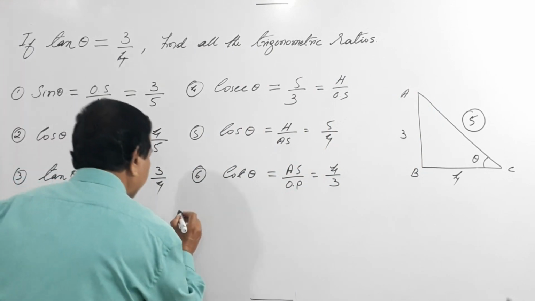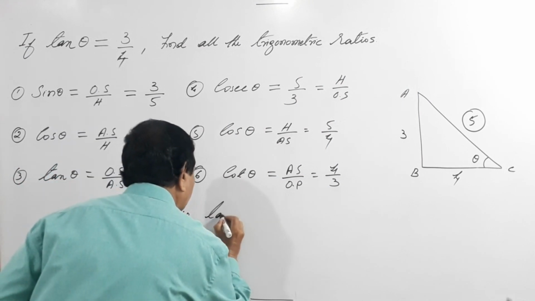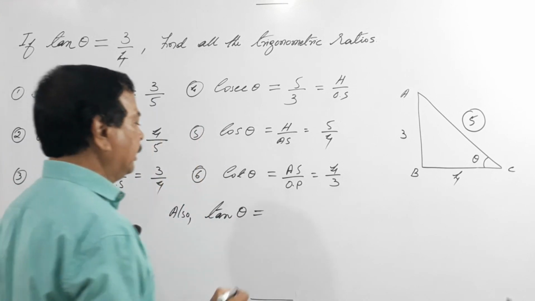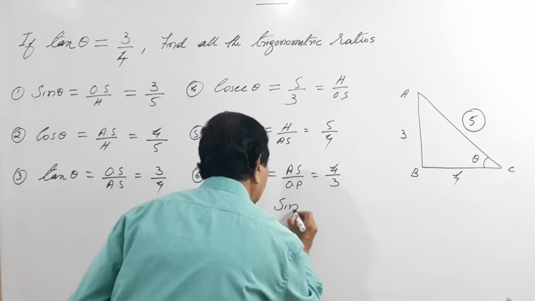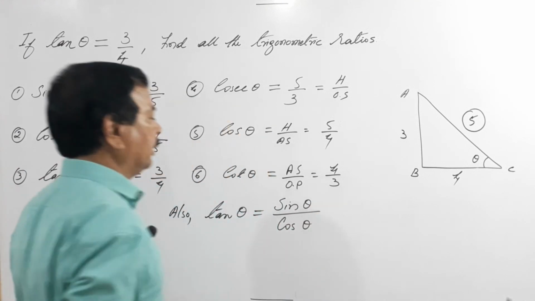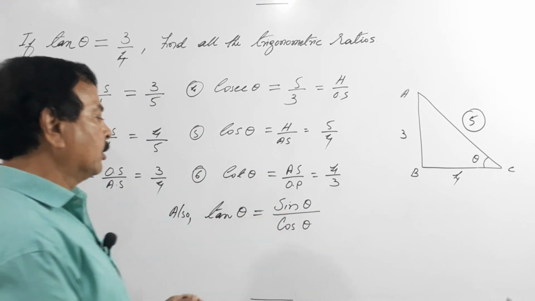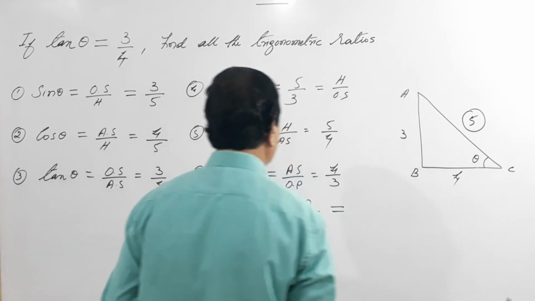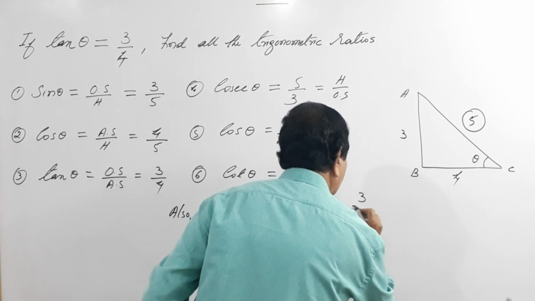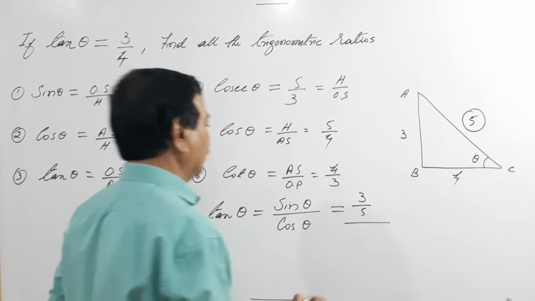Now also, tan theta is what? Tan theta is nothing but sin theta by cos theta. Remember this. Tan theta is sin theta by cos theta. So what is the value of sin theta? 3 by 5. 3 by 5 divided by cos theta, what is cos theta? 4 by 5.